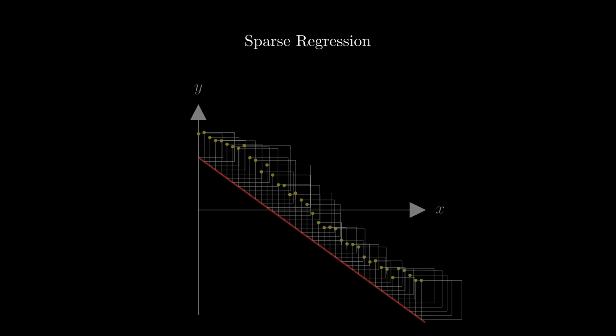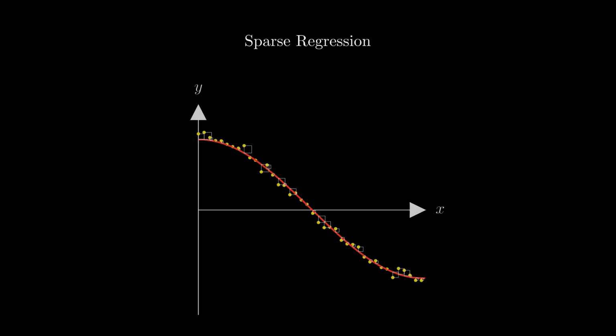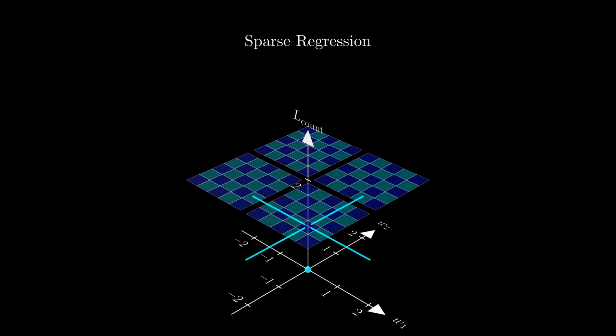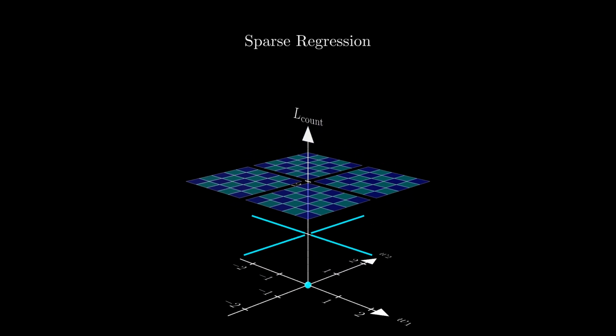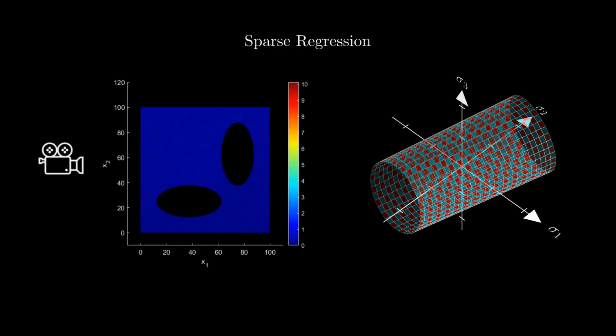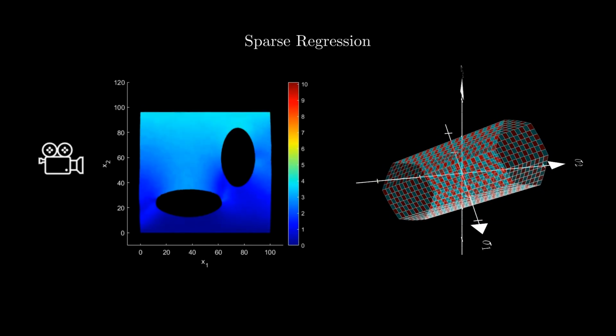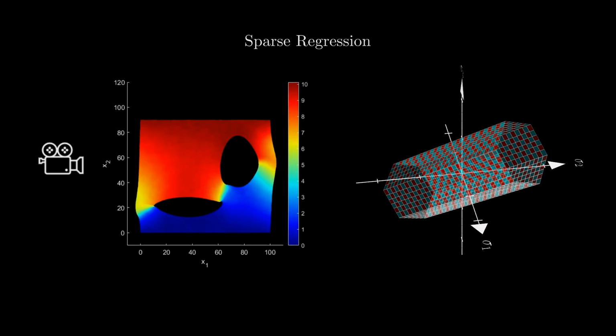We will consider a simple example for which we will first discuss how conventional regression works, and afterwards we will study in detail how the conventional regression problem must be modified to formulate a sparse regression problem. Finally, at the end of the video, we will shortly talk about a more practical application of sparse regression and discuss some of the limitations of the method.